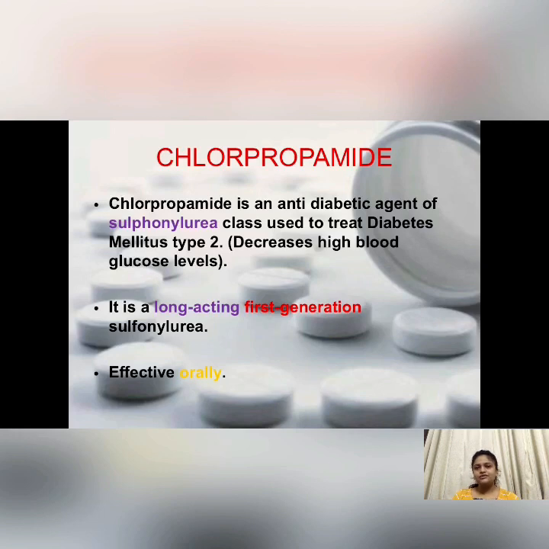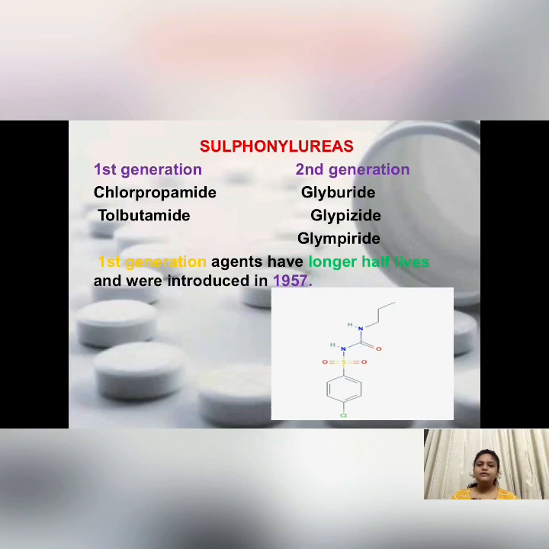Then this is the classification of sulfonylurea, where you can see it consists of first generation and second generation. First generation consists of chlorpropamide and tolbutamide, and second generation consists of glyburide, glipizide, glimepiride and all. In the figure you can see the chemical structure of the drug chlorpropamide.